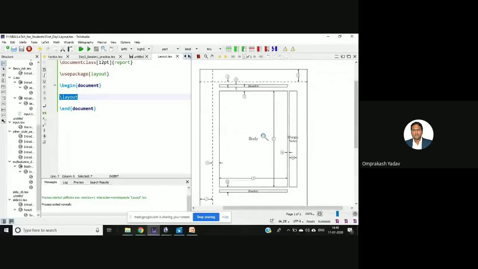Okay, then this is the body part. Between this is the header area, the top header area. Okay, now let's change this to book.